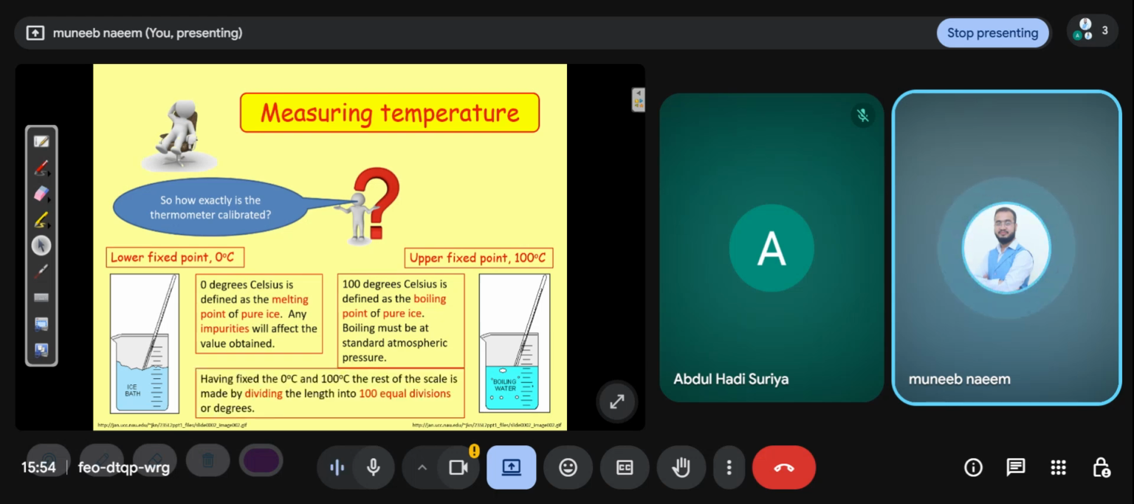Having fixed the 0 degree and 100 degree points, the rest of the scale is made by dividing the length into 100 equal divisions or degrees. Means we divide the scale of the thermometer into 100 equal parts. One part is equal to 1 degree, second part is 2 degrees, third part is 3 degrees, 4 degrees, 5 degrees. So we have 100 equal parts on the scale of the thermometer.